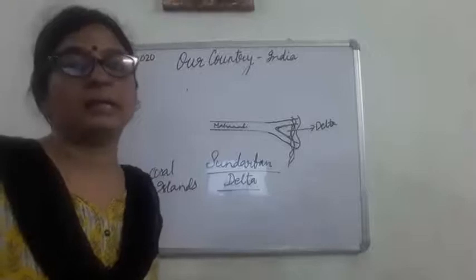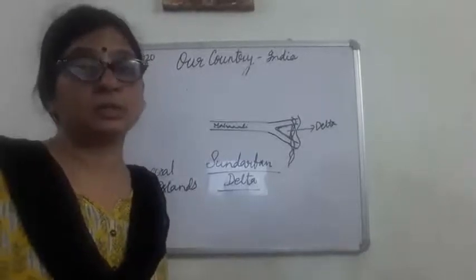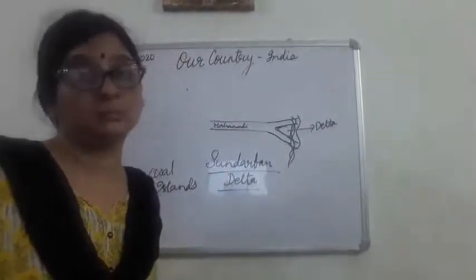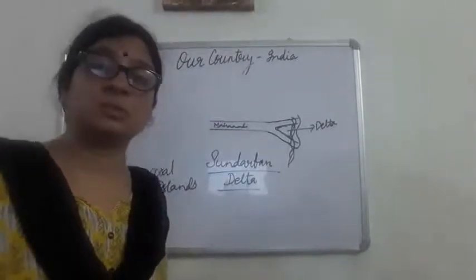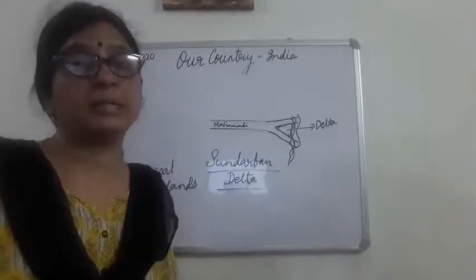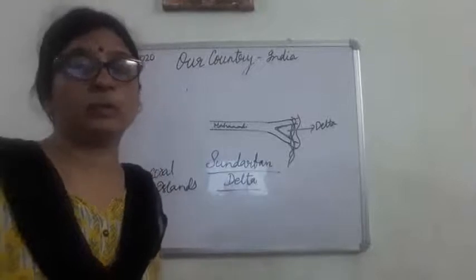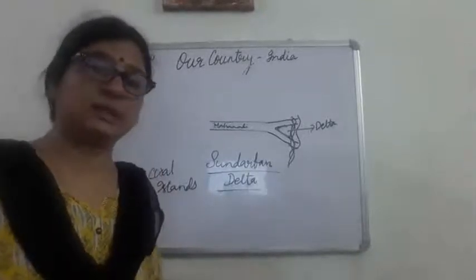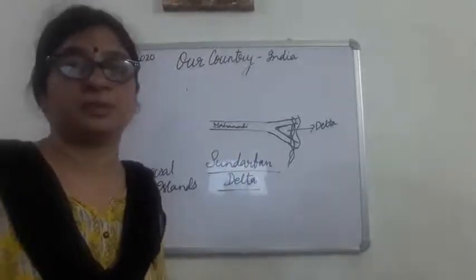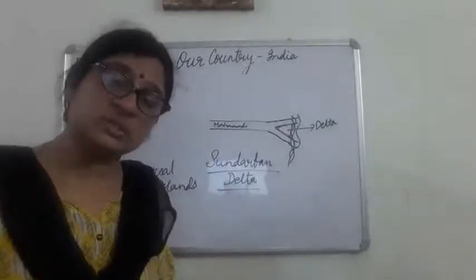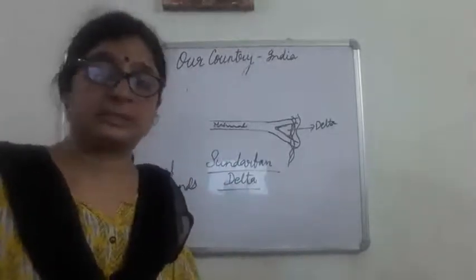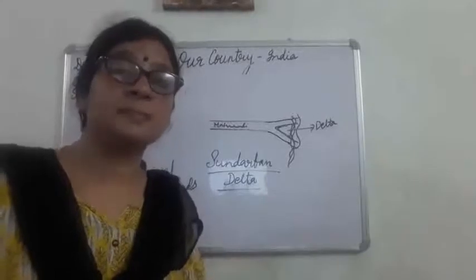Okay, and we should know about one of the natural calamities, and that is tsunami. What is tsunami? You must have heard about tsunami. What happens when there is an earthquake in the floor of the sea? That earthquake causes very, very huge sea waves. And these huge sea waves which are generated because of the earthquake in the sea floor are known as